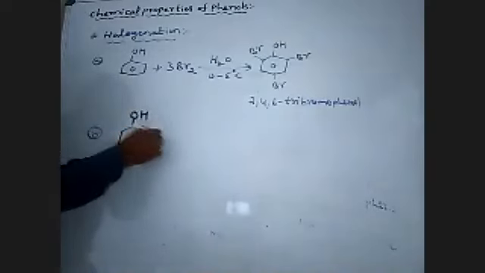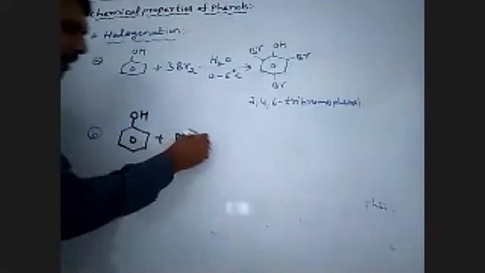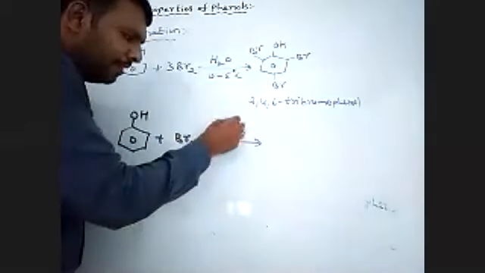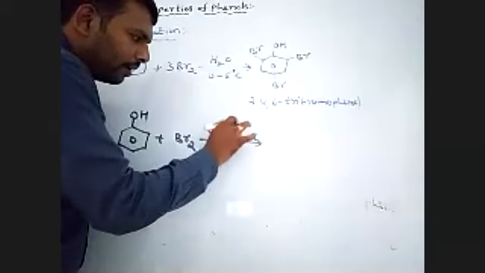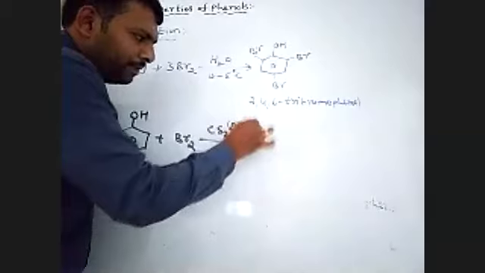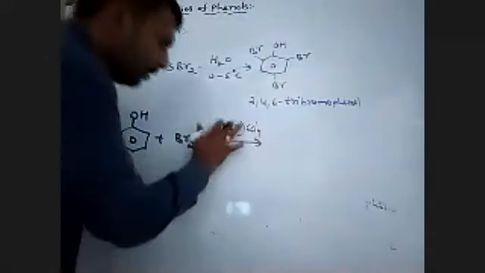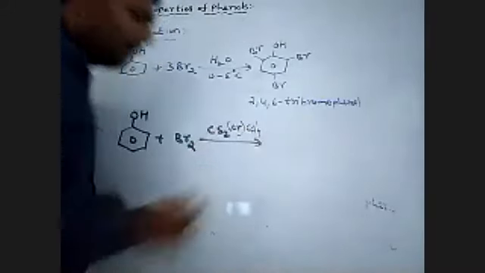Tribromophenol. Suppose phenol reacts with bromine in the presence of non-polar or less polar solvents like carbon disulfide or carbon tetrachloride.